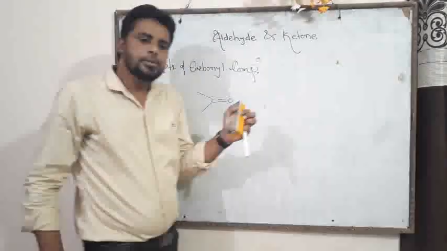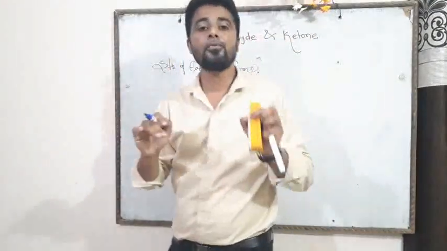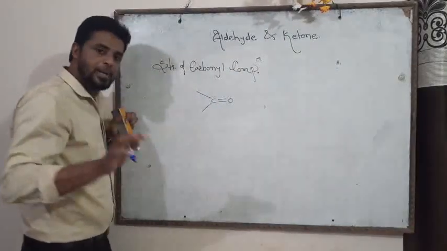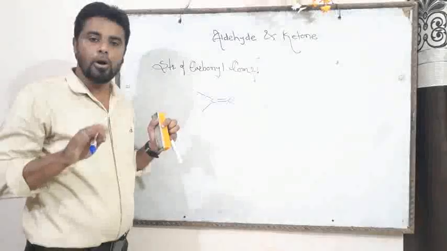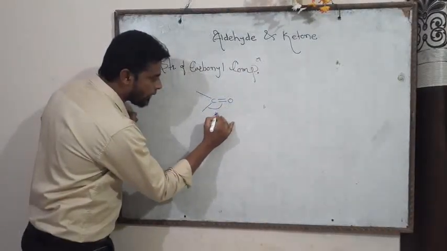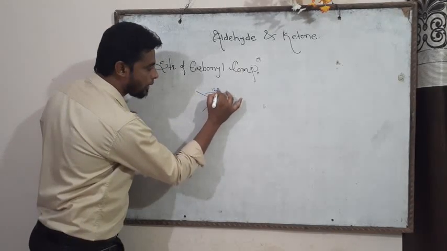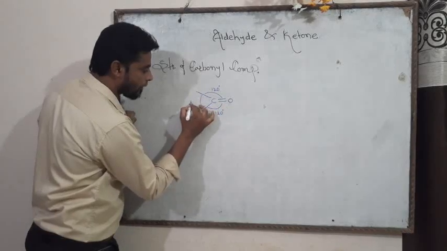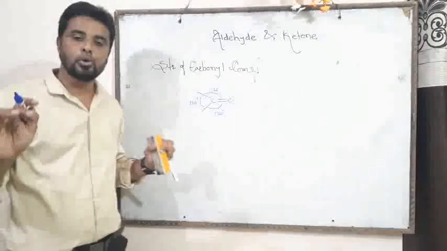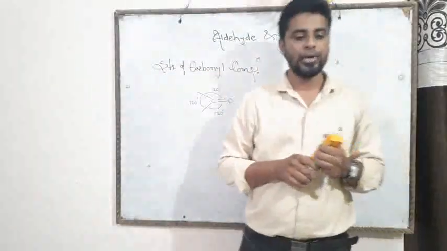Now friend, the carbon of carbonyl undergoes sp2 type of hybridization, and there is a presence of 3 sigma bonds and 1 pi bond, and the bond angle is 120 degrees. Now friend, this is the structure of carbonyl compound. Now let's see the next and very important topic.